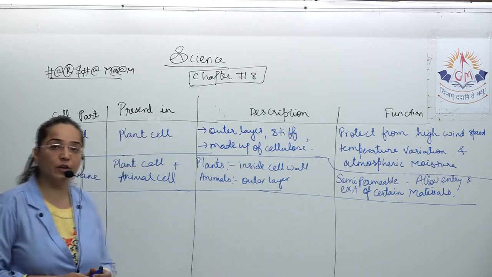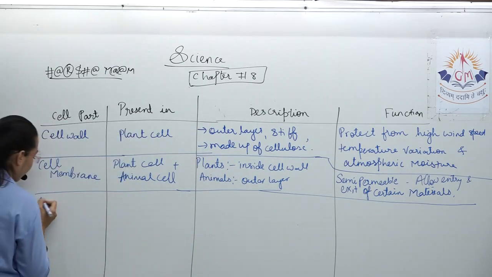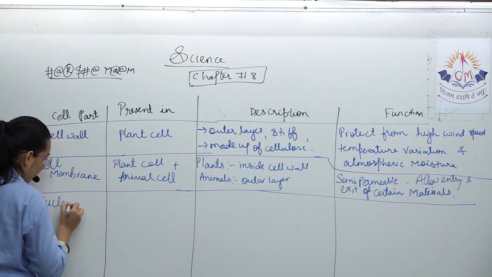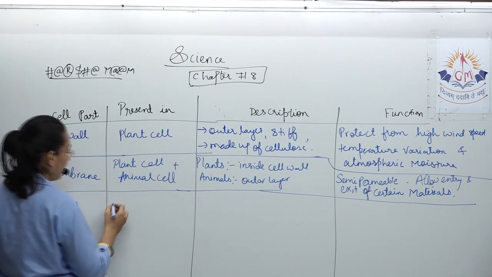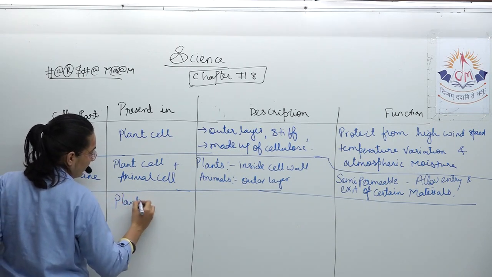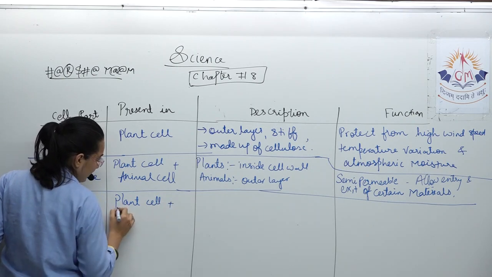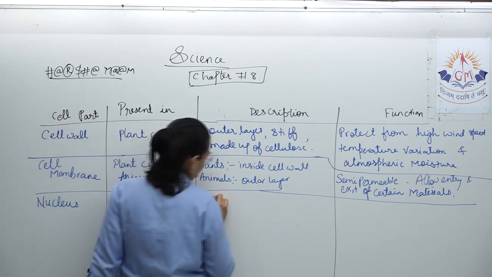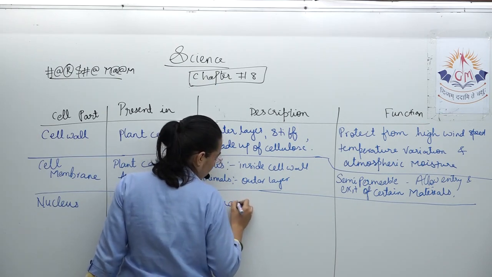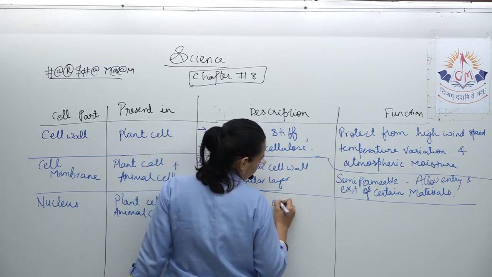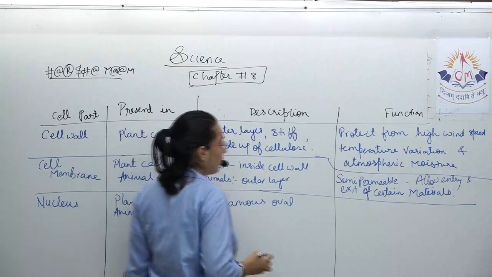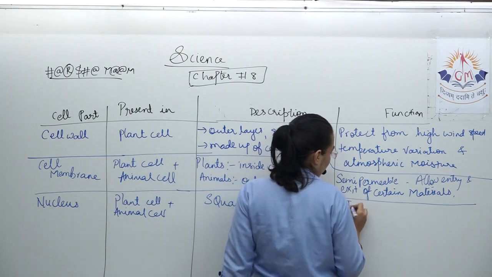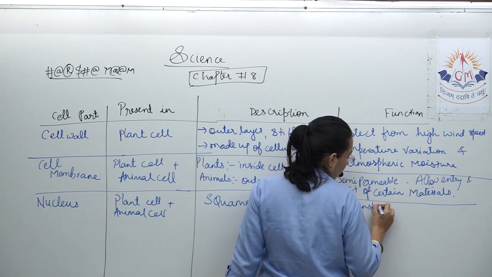Moving further about the nucleus. If we talk about nucleus, it is present in plant cell as well as animal cell. What is its shape? Its shape is squamous oval. If we talk about its function, then you know that it is transferring hereditary characters.